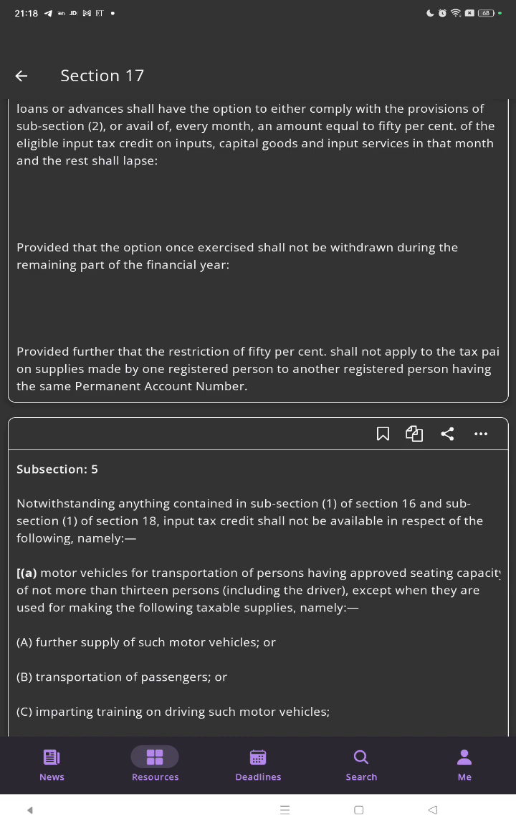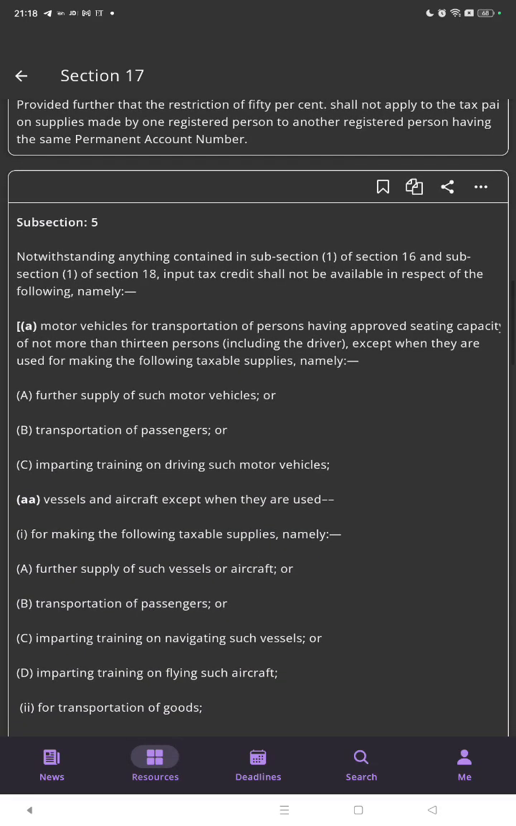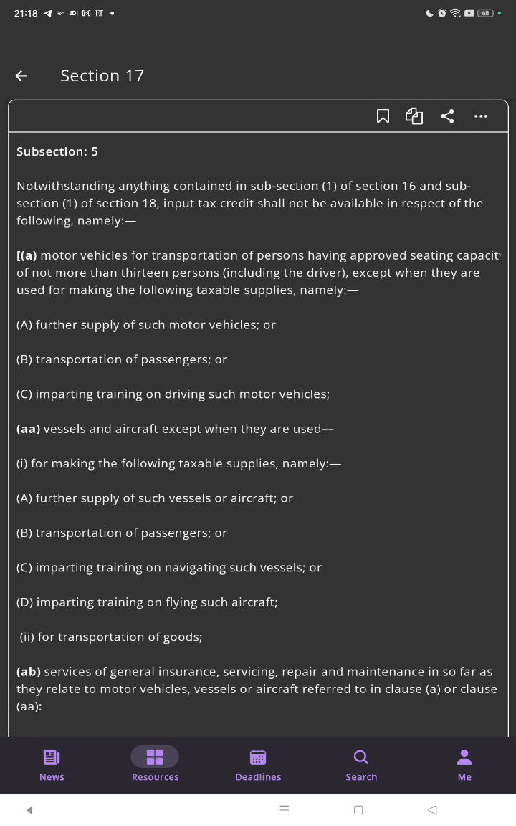Subsection 5: notwithstanding anything contained in subsection 1 of section 16 and subsection 1 of section 18, the input tax credit shall not be available in respect of the following, namely: motor vehicles for transportation of persons having approved seating capacity of not more than 13 persons, except when used for further supply of such motor vehicles, or transportation of passengers, or imparting training on driving such motor vehicles.